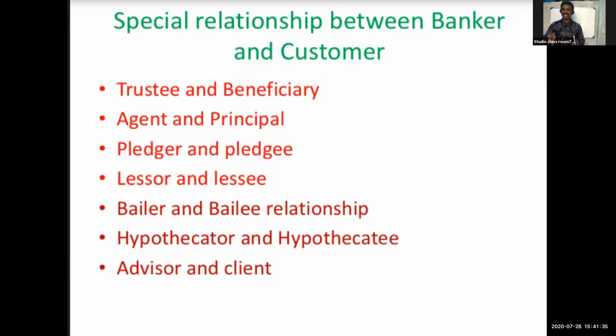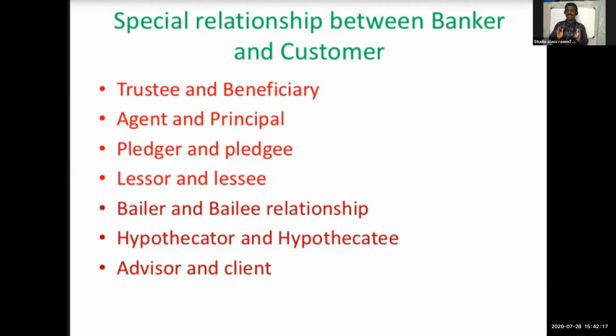When the customer pledges certain assets, property or securities with the bank in order to get a loan, the customer becomes the pledger and the bank becomes the pledgee.